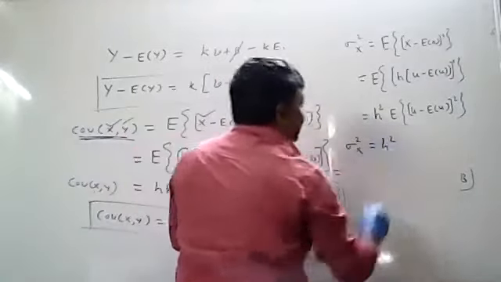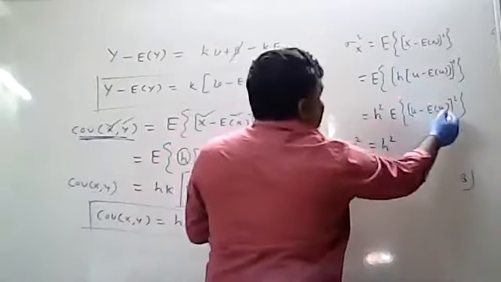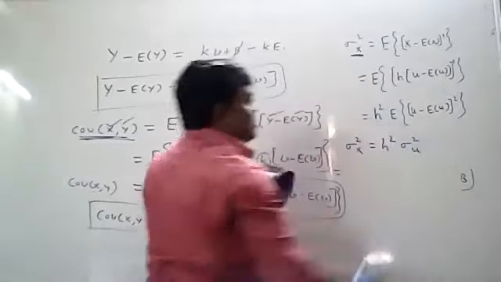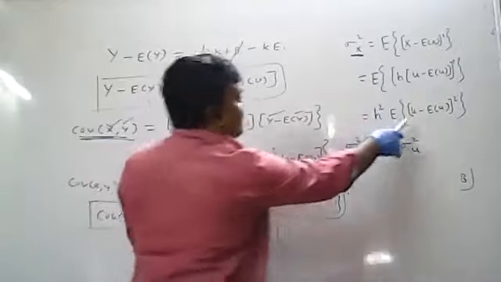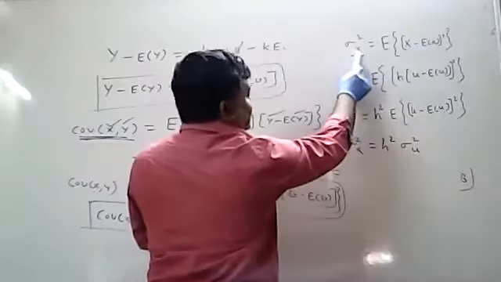Sigma square X equals H square into, now see this one, in place of X we have U. That means in place of X you get U. What is this formula? It is sigma square U. You will get sigma square U. This is the same formula. The only difference is that in place of X you have U.